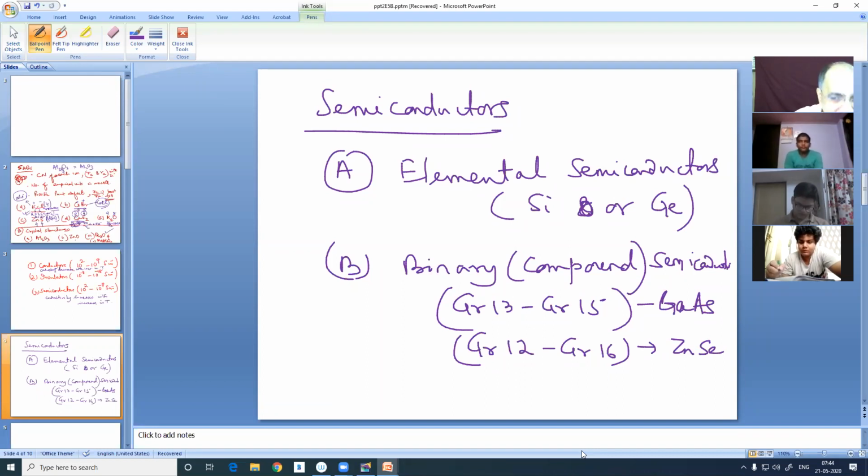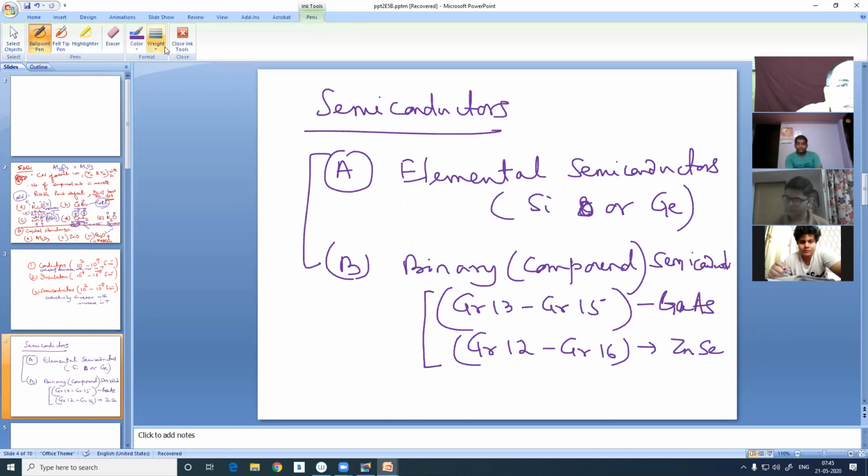Zinc belongs to group 12, zinc, cadmium, and mercury. And among oxygen family, selenium, tellurium, these are the members of the solid. We don't take oxygen. Not even sulfur has high electronegativity. So it will not match with zinc. It will go for an ionic bond than covalent bond. We need covalent bond. So zinc arsenide or cadmium telluride, like that.